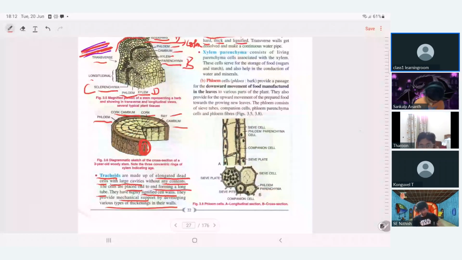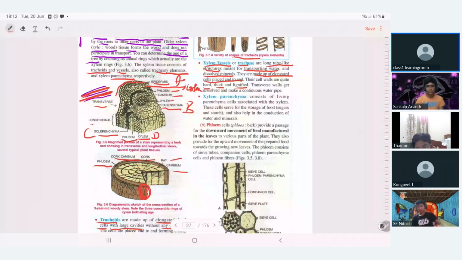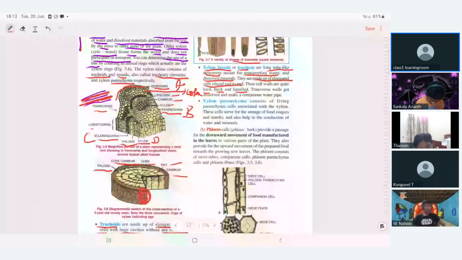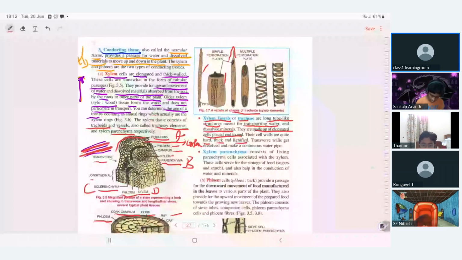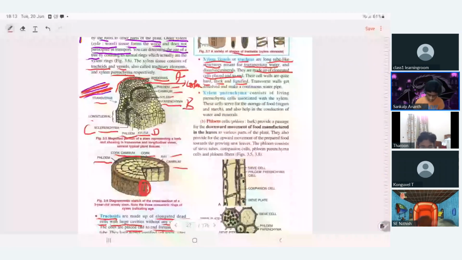Here the main thing is that they also support, but one main function of xylem vessels is transportation. Through those vessels only, water is getting transported, and substances dissolved in it. Other characteristics are similar. They act as a continuous water pipe. This is the one defining character, continuous water pipe. So that's about the xylem tissue.